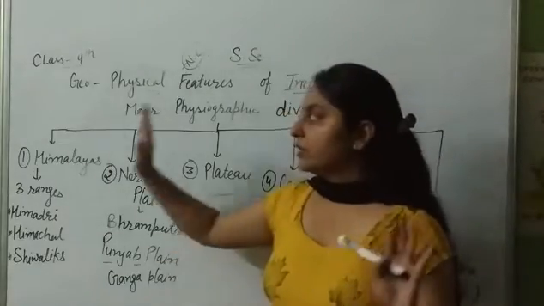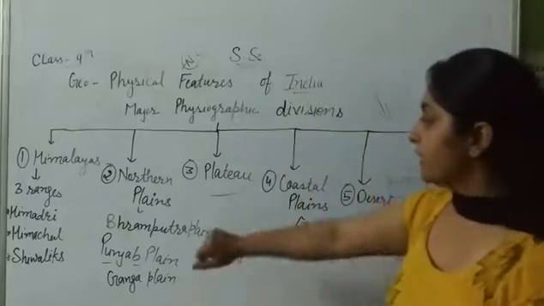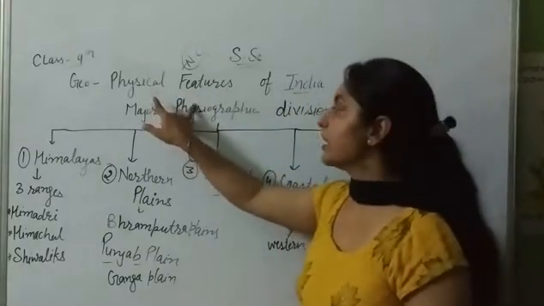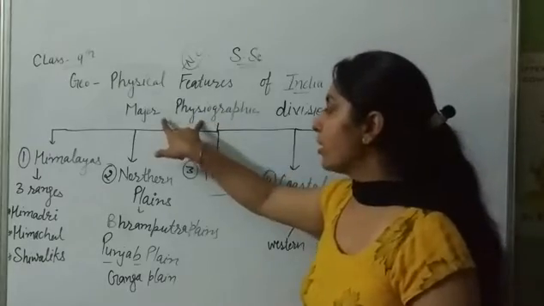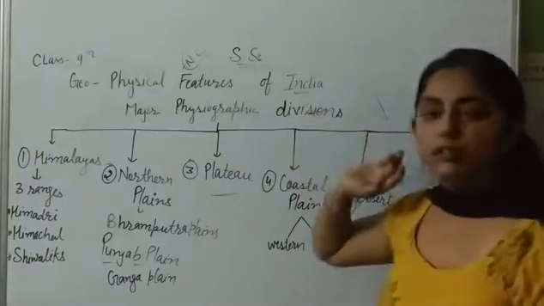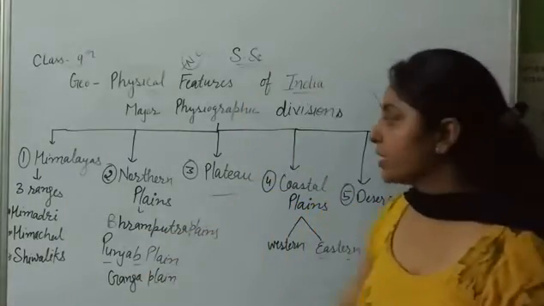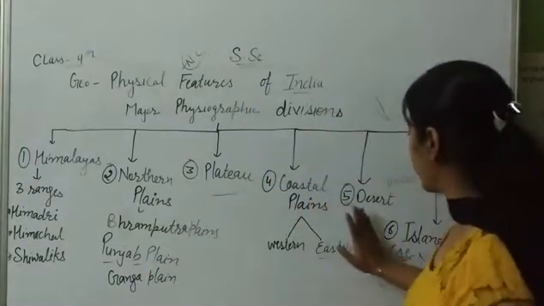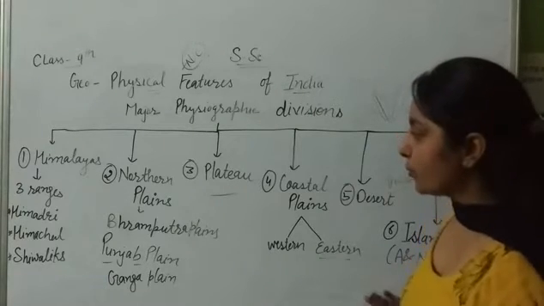Okay, I hope you understood all the 6 major divisions. First, we studied physical features, naturally created features. Next we studied the major physiographic divisions. There are 6 types of physical features: Himalaya, northern plains, plateau, coastal plain, desert, island. These are the 6 important points.